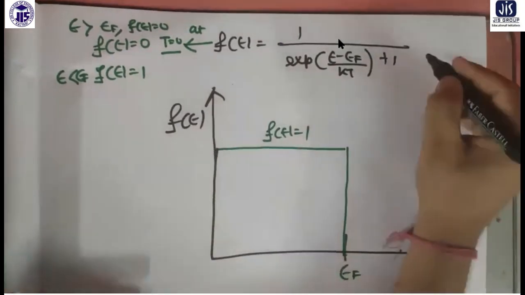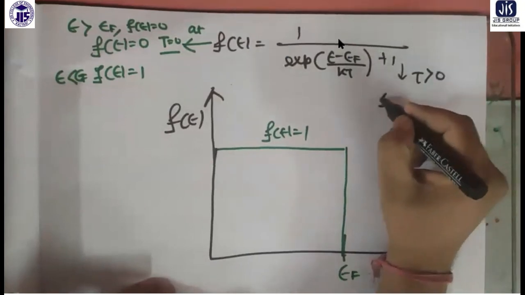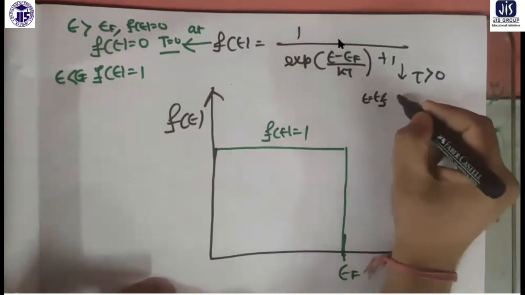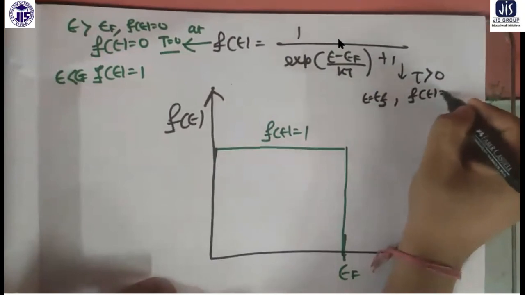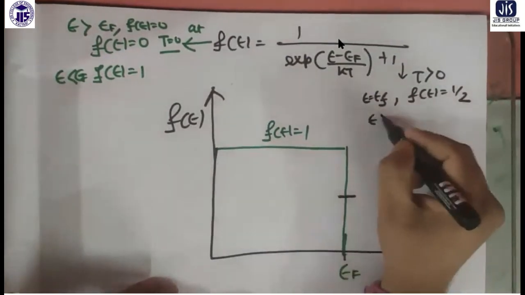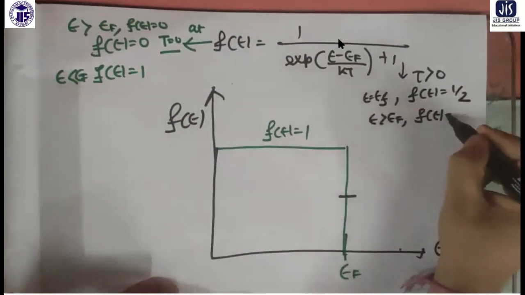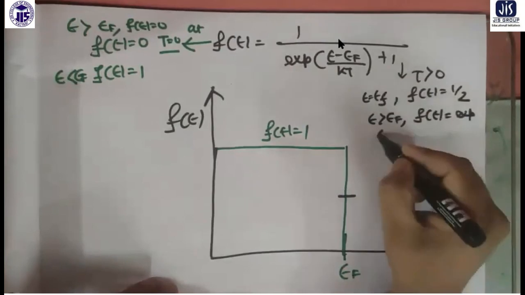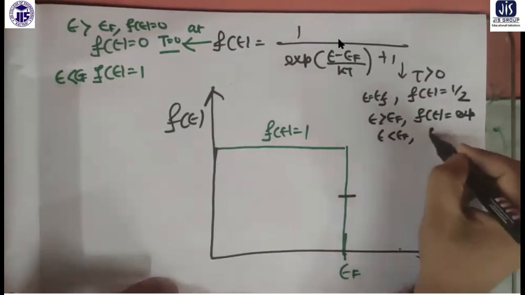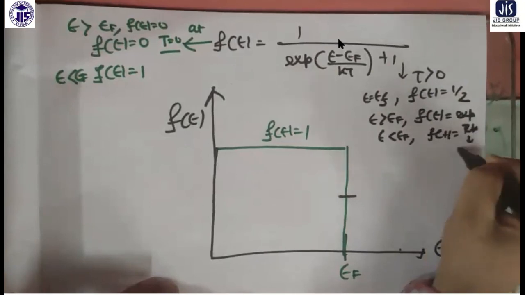Now we are working at t greater than 0. At E equal to EF, the occupancy is half. For E greater than EF, the occupancy is exponentially decreasing. For E less than EF also, it is exponentially decreasing.